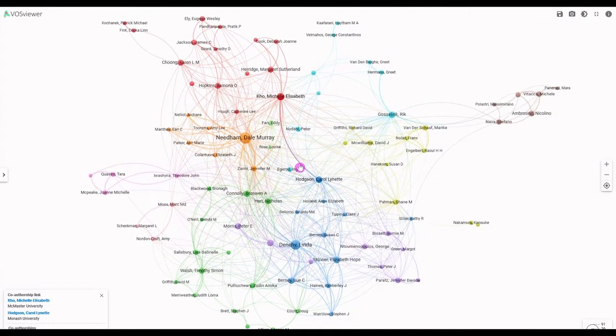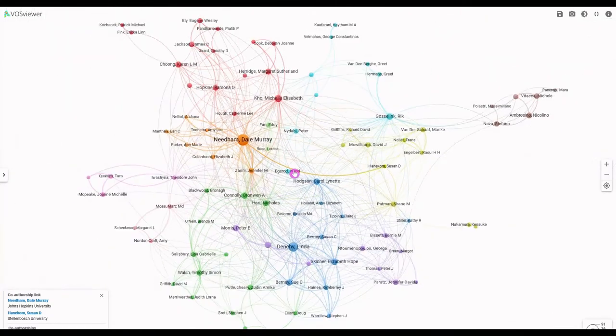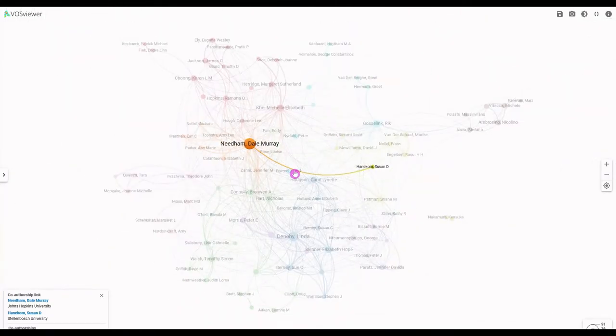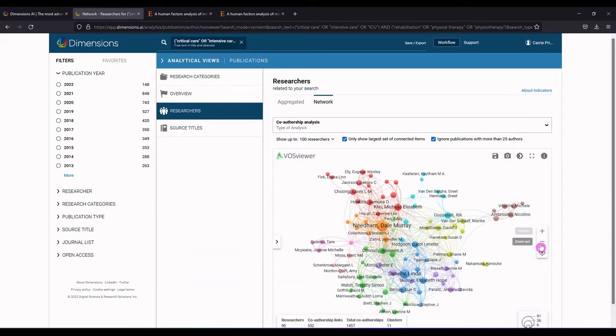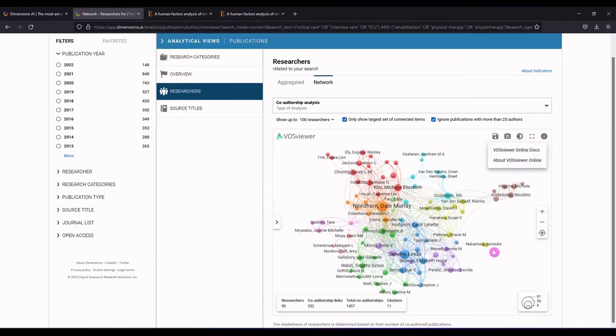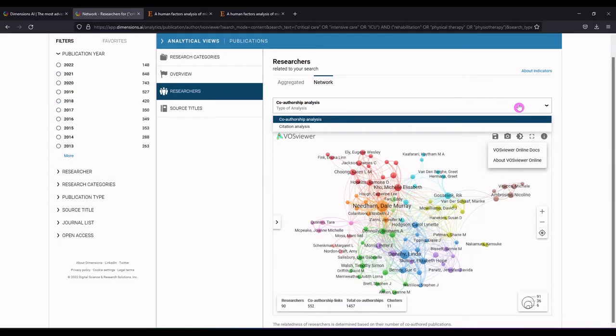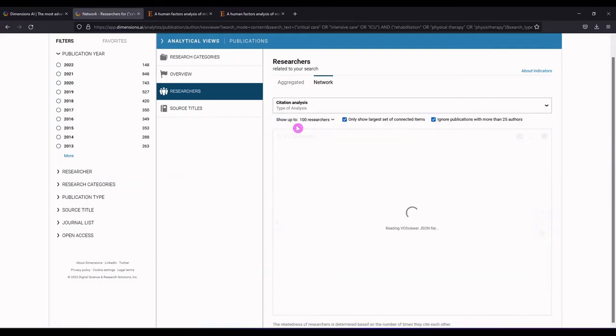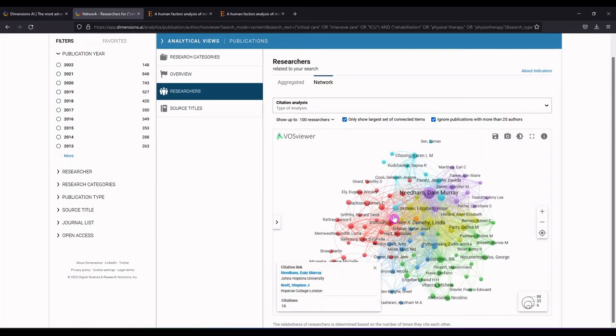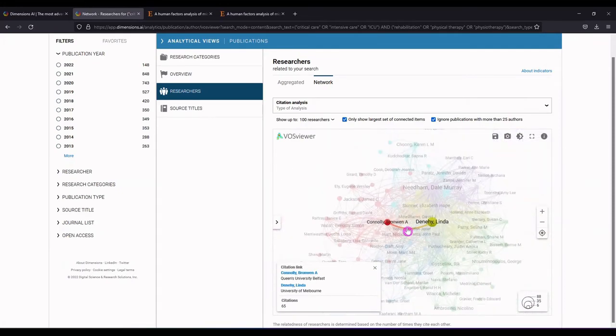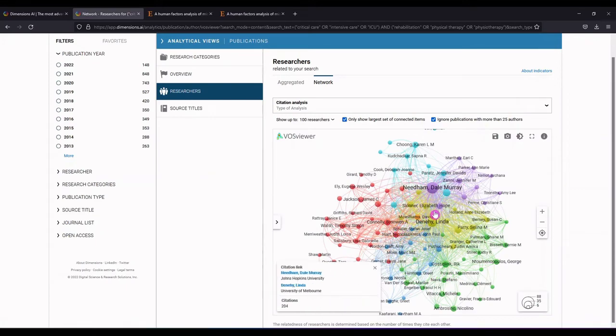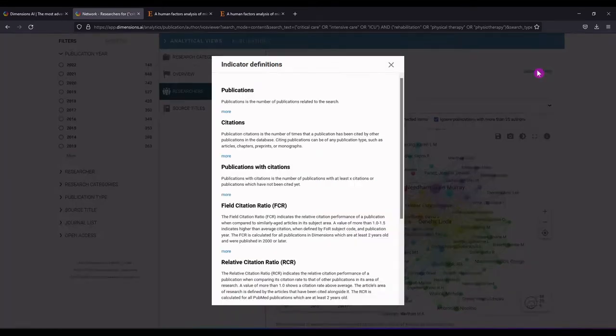You can move around. You can zoom in. You can zoom out. You can hit escape to leave this view. You can zoom in here, zoom out, and reset. And if you wanted to find out more about VOS Viewer, click on the information icon to find out more about VOS Viewer, which is sure to be an upcoming topic for a 5-Minute Friday. It also has a citation analysis. Let's see what that looks like. You can do the same kinds of things here. You can find out more about the indicators by clicking on their glossary up here in the top.